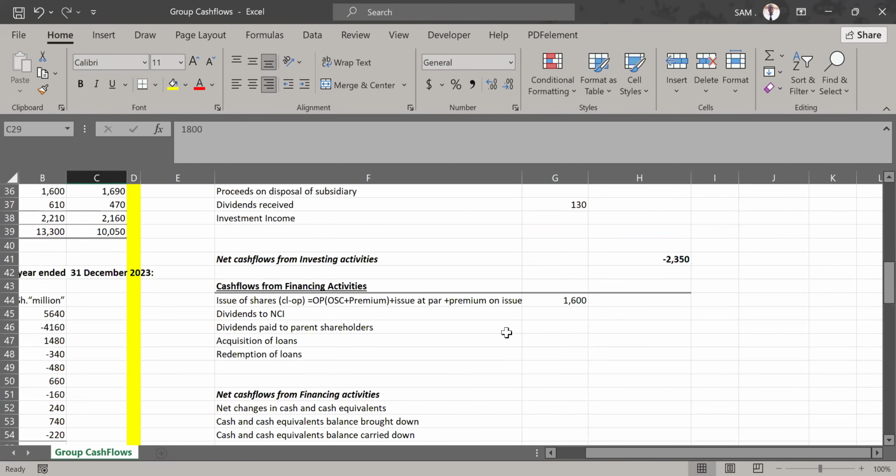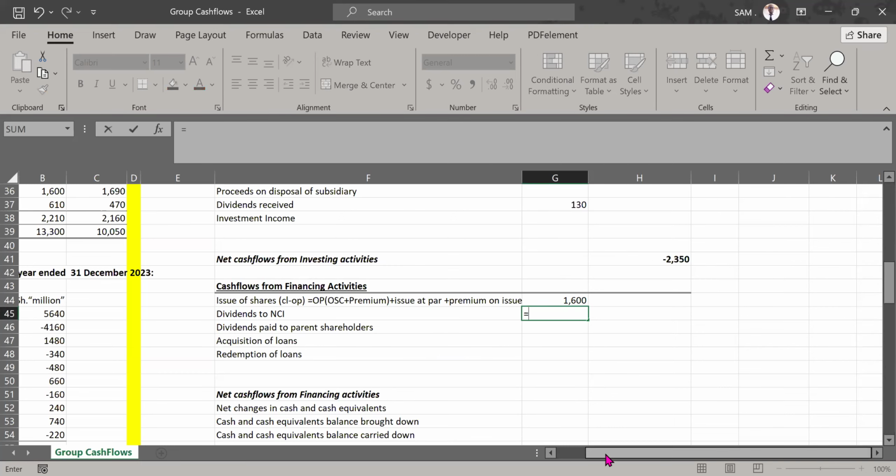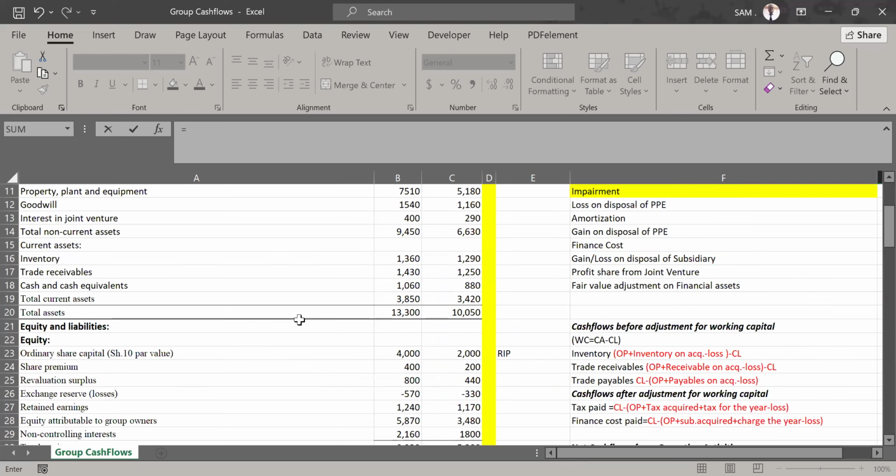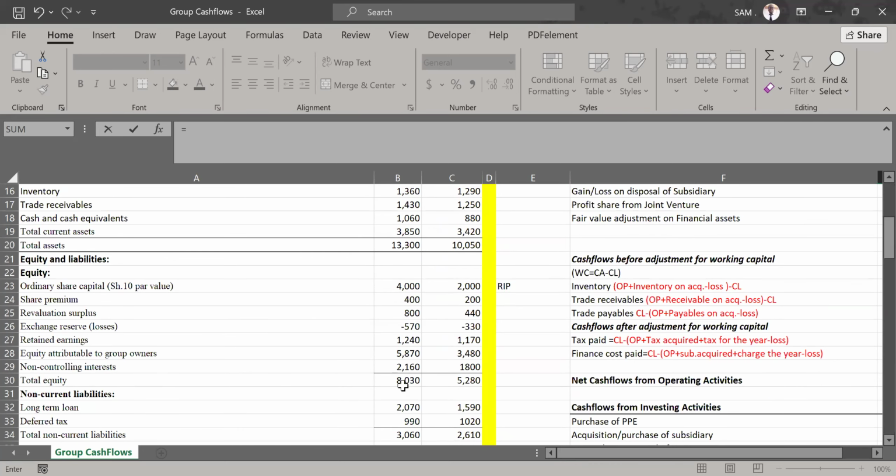So we come here. We want to find out if there were any dividends we paid to the NCI. So we start with the opening balance. If we opened our NCI account, where is it? We opened it with 3480, right? Then, no, it is not 3480. It is 1800, yes. We opened with 1800.